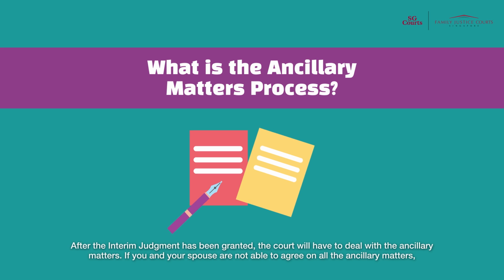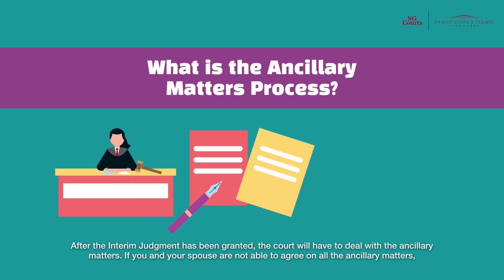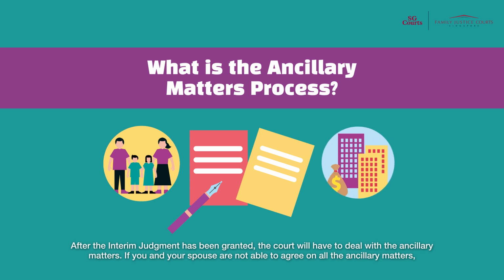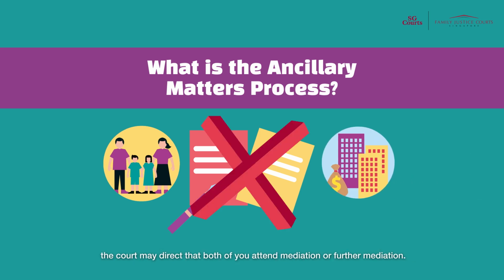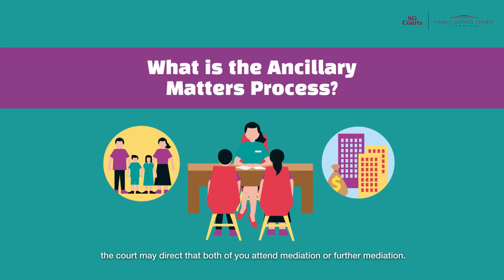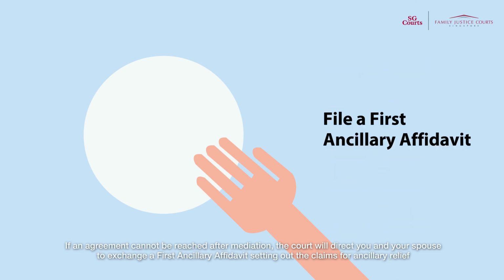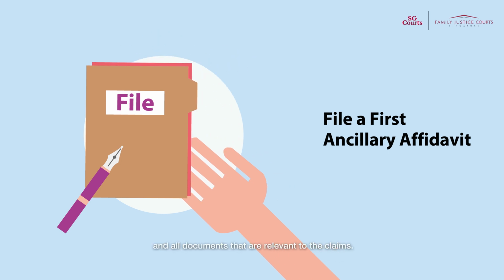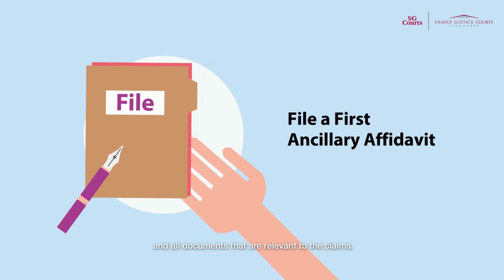After the interim judgment has been granted, the court will have to deal with the ancillary matters. If you and your spouse are not able to agree on all the ancillary matters, the court may direct that both of you attend mediation or further mediation. If an agreement cannot be reached after mediation, the court will direct you and your spouse to exchange a first ancillary affidavit setting out the claims for ancillary relief and all documents that are relevant to the claims.